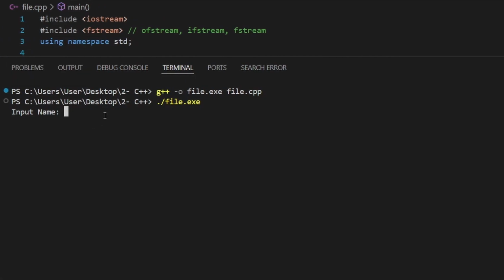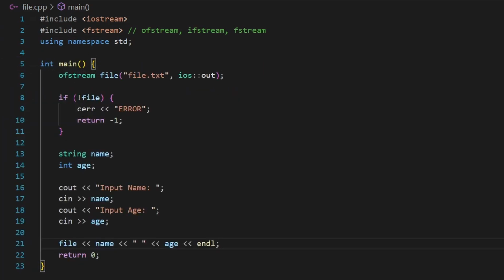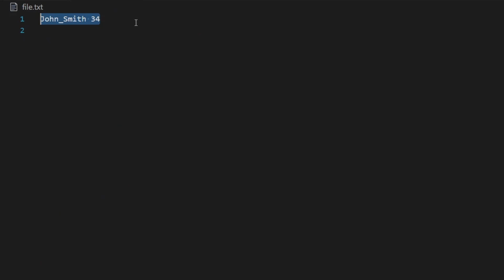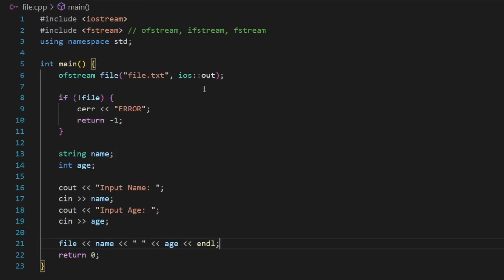Okay, now let's go ahead and input something. So I'll say John Smith like this, and let's say age is 34. Alright, nothing happened. Let's go ahead and see what happened in our file, and as you can see, the input was actually given right here. Now, what's so special about ios::out?